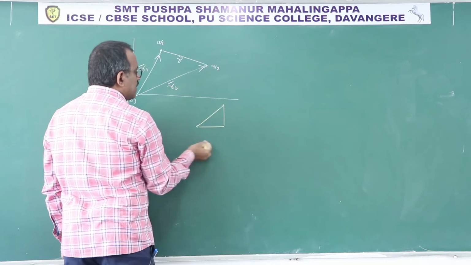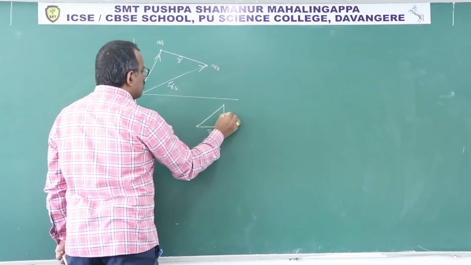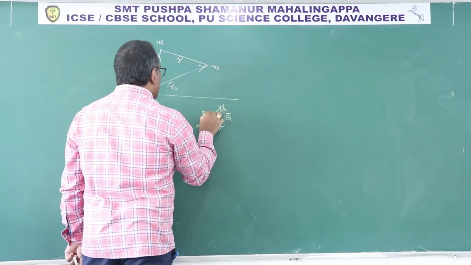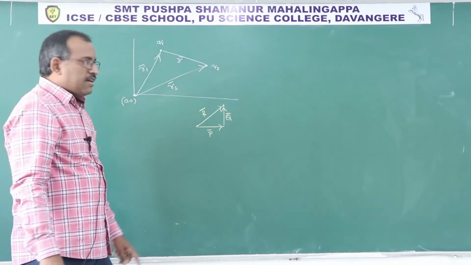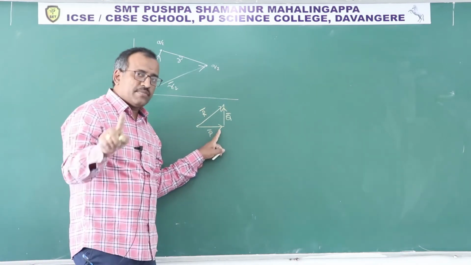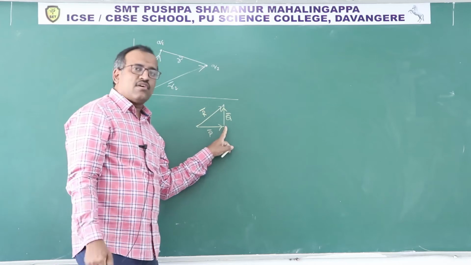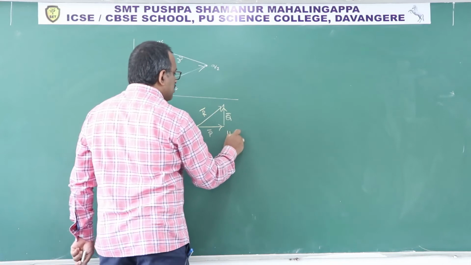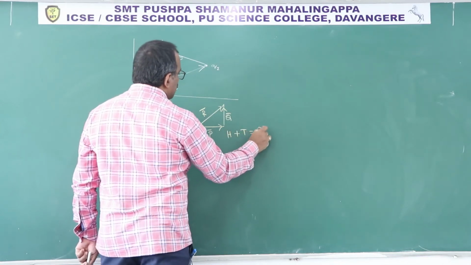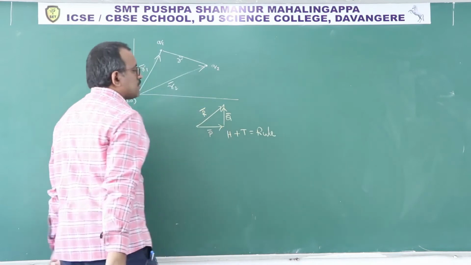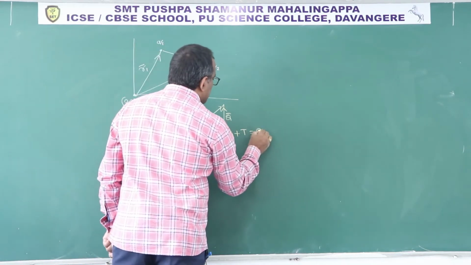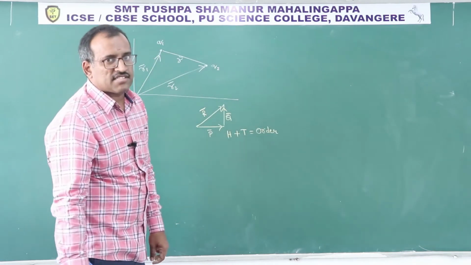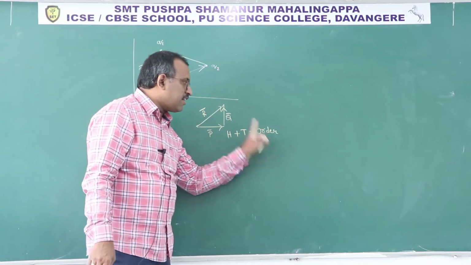If you see carefully, if this is P bar and this is Q bar, they must be in order, and this should be R bar. You know order? The head of one vector should be joined with the tail of another vector. It's like the H plus T rule. For better understanding, I used to say "High Court order".